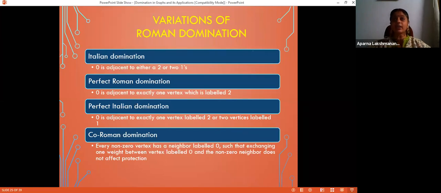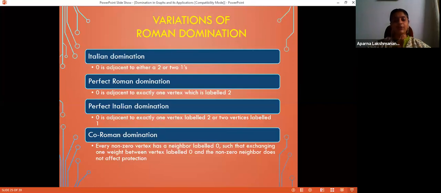Italian domination means, in Roman domination, every vertex which is having value 0 must be adjacent to a vertex having value 2, right? Why are you particular that it must be adjacent to a vertex which is having value 2? Let it be 2 vertices having value 1 each, similar to the condition which we have framed for double Roman domination. So every vertex which is having value 0 is either adjacent to 2 vertices having value 1 or 1 vertex having value 2. So the condition is a bit relaxed. That gives me the Italian domination number.